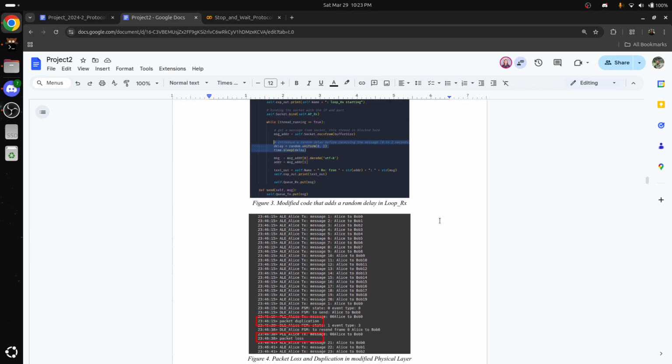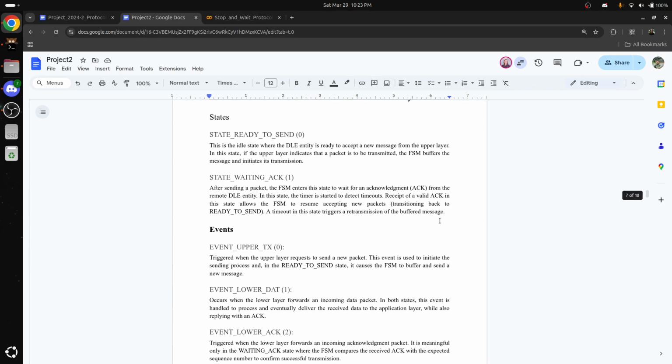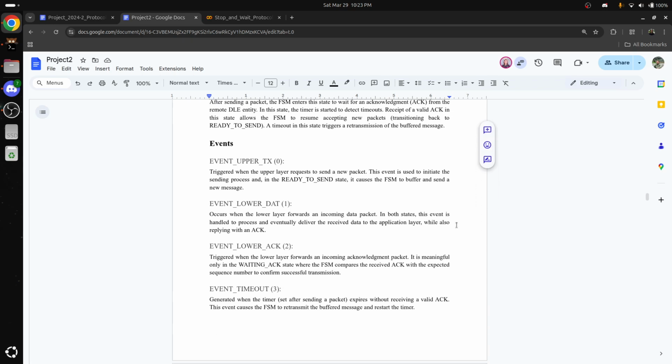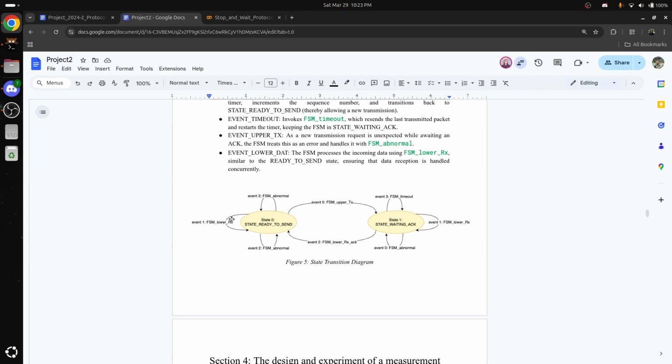As part of the data link layer, we have a state machine to manage packet transmission. There are two main states. We have the state ready to send, which means that the system is ready to transmit a new message, and we have the state waiting acknowledgement, which means that the system is waiting for acknowledgement after sending a packet. We have various events that trigger state transitions, such as the upper layer requesting transmission, the arrival of a data packet, or a timeout. The finite state machine ensures reliable message delivery through retransmission if necessary.